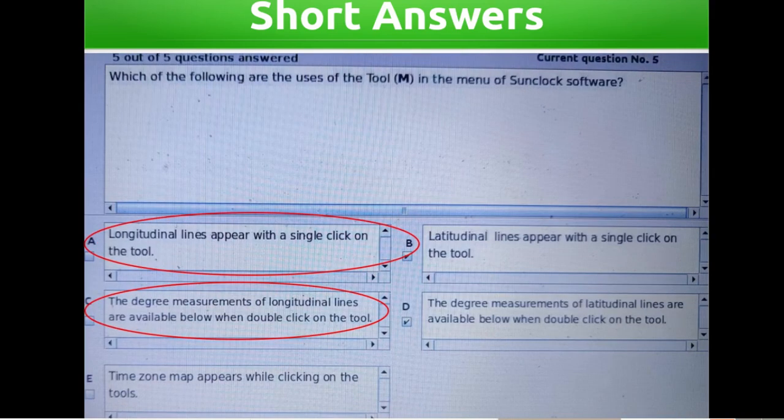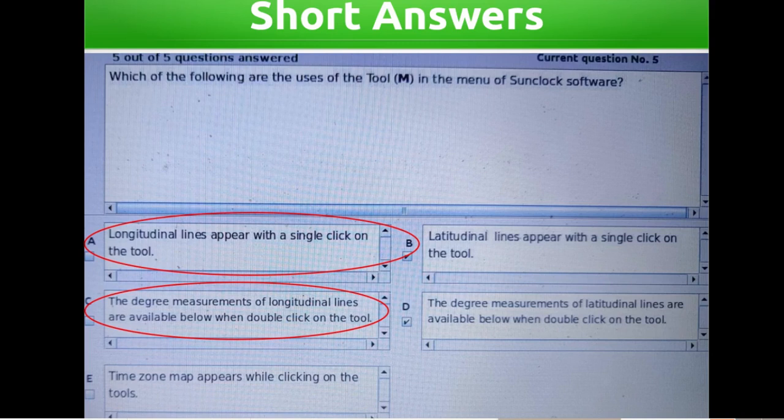Which of the following are the uses of the tool M in the menu of SunClock software? Longitudinal lines appear with a single click on the tool. Latitudinal lines appear with a single click on the tool. The degree measurements of longitudinal lines are available below when double-clicking on the tool.